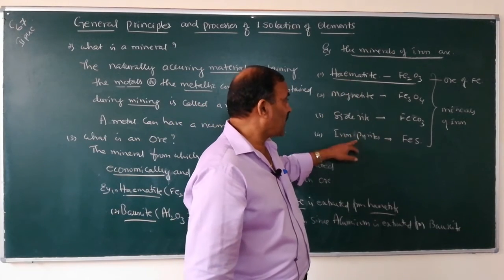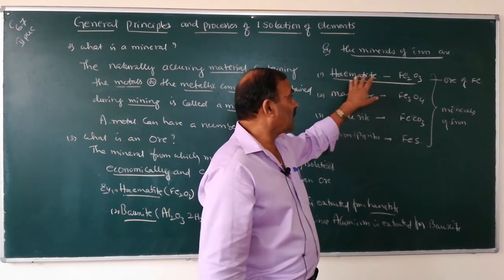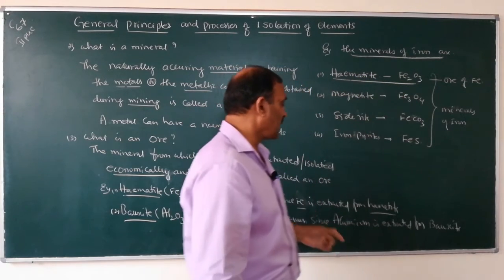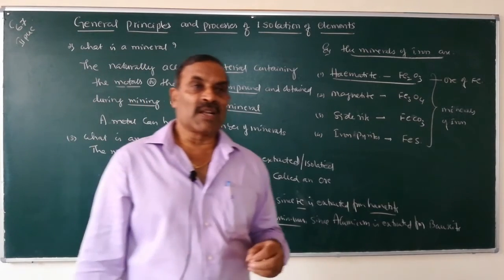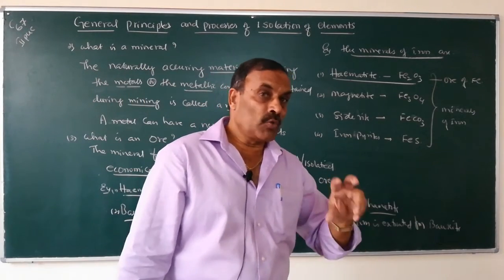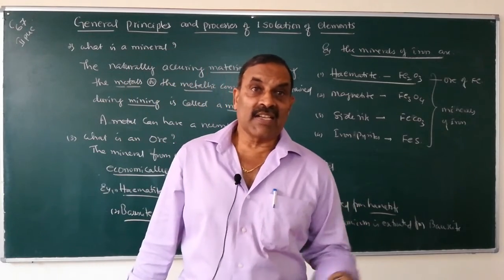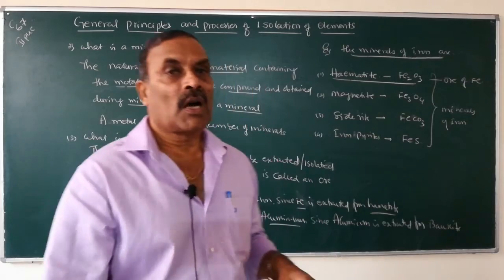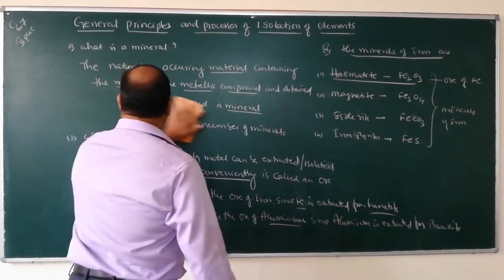Iron is extracted from hematite, therefore hematite is the ore of iron. Similarly, aluminium can have a number of minerals out of which aluminium is extracted using bauxite, therefore bauxite is the ore of aluminium.